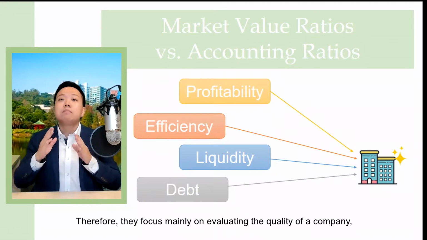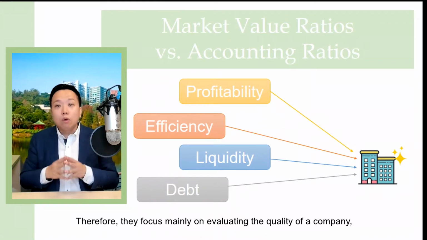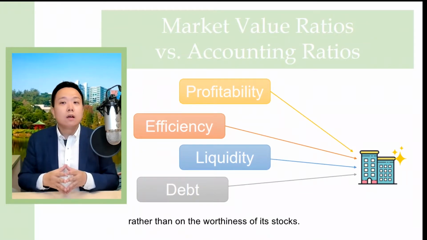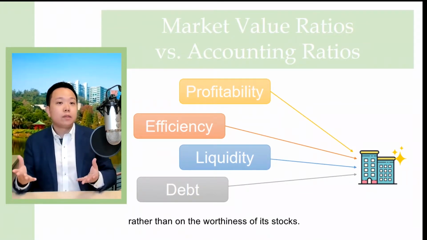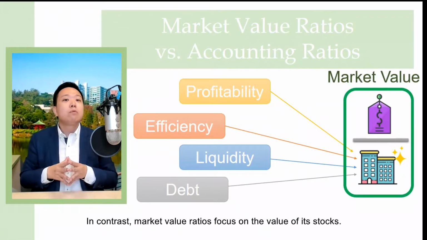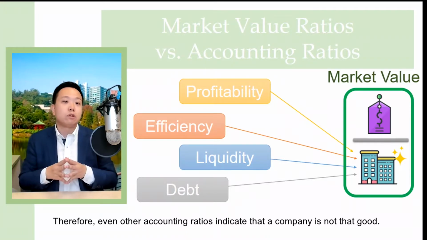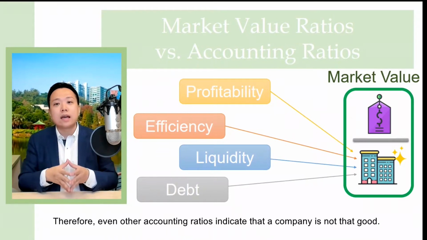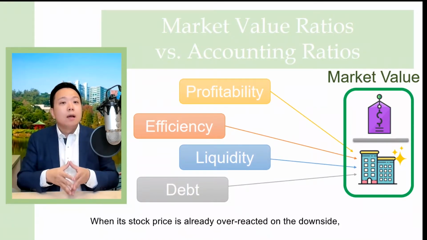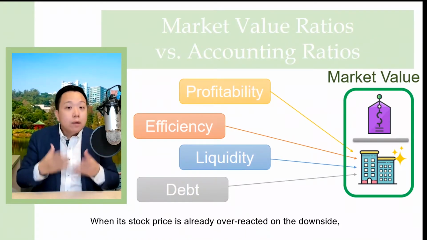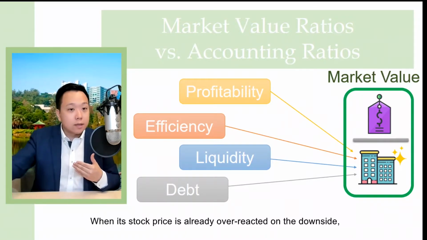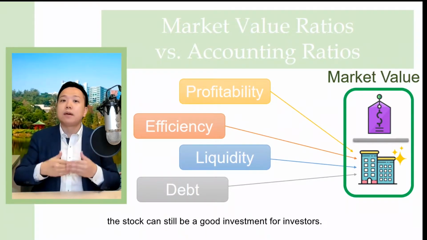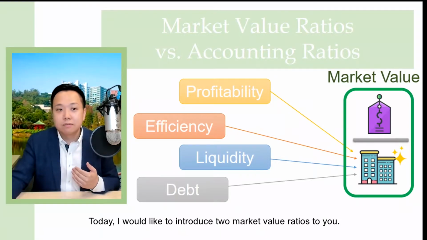Therefore, they focus mainly on evaluating the quality of a company rather than on the worthiness of a stock. In contrast, market value ratios focus on the value of a stock. Therefore, even if other accounting ratios indicate that a company is not that good, when its stock price has already overreacted on the downside, the stock can still be a good investment for investors.